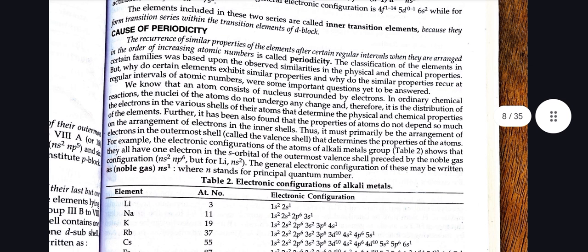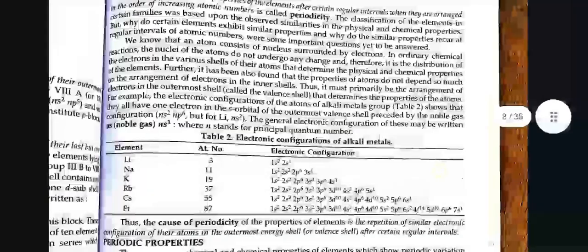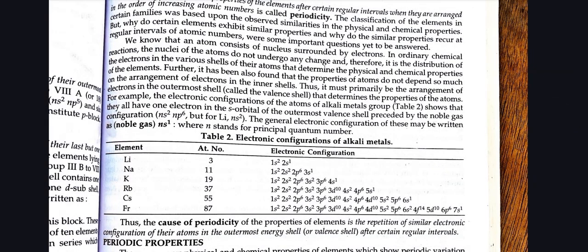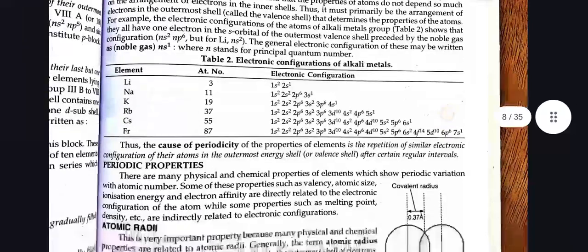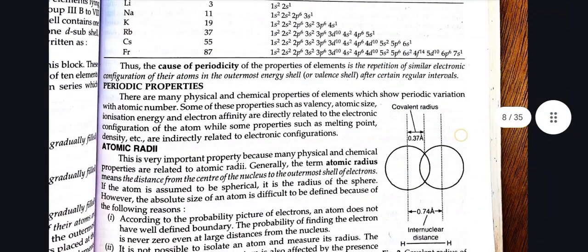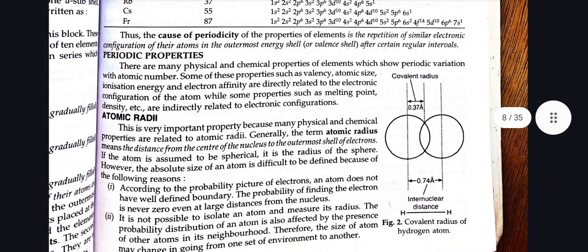For example, the electronic configuration of the atoms of alkali metals, Table 2, shows that they all have one electron in the s orbital of the outermost valence shell, preceded by the noble gas configuration ns2 np6, but for lithium it is ns2. The general electronic configuration may be written as noble gas ns1, where n stands for principal quantum number. Thus, the cause of periodicity of the properties of elements is the repetition of similar electronic configuration of the atoms in the outermost energy shell after certain regular intervals.